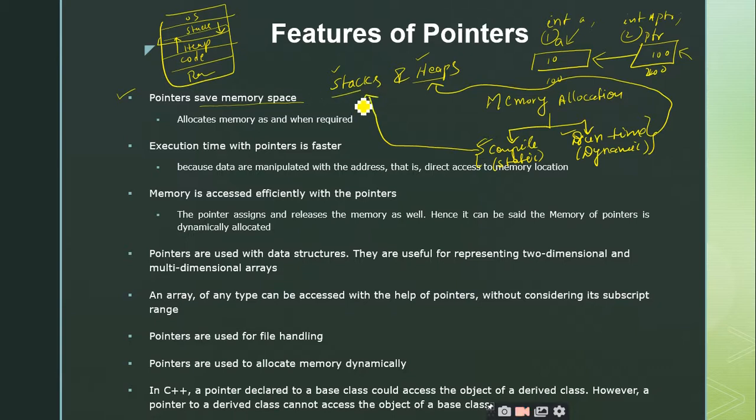When compared to heap allocation, the stack allocation is somewhat limited in nature. So when you declare, for example, int a of 50, the 50 integer values will be allocated on which memory location, stack or heap?